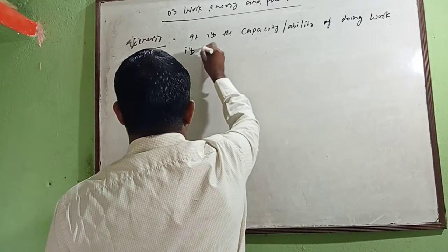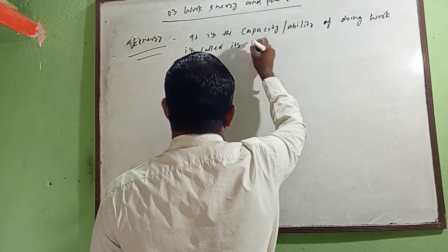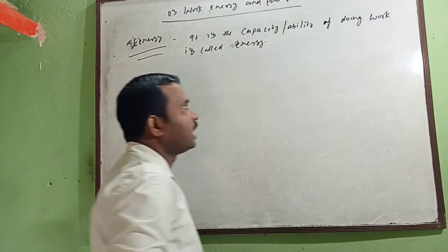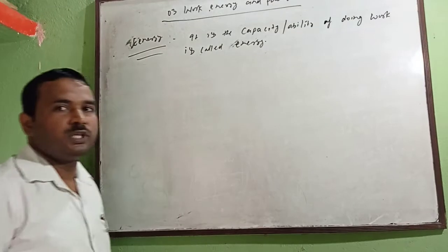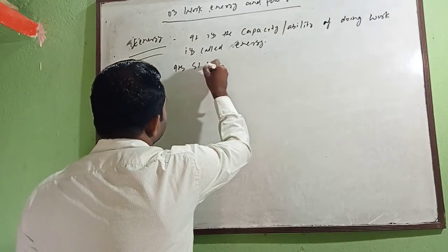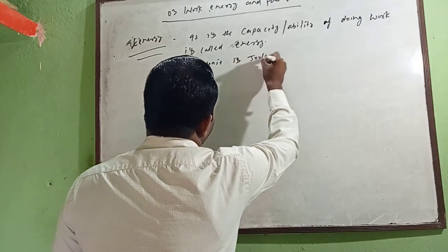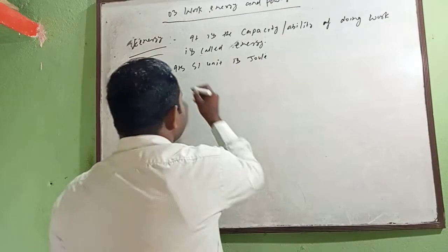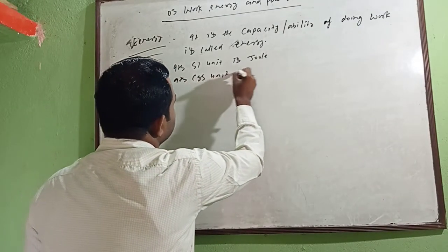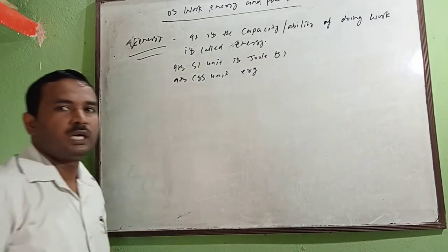Very good. And its SI unit is joule. Its CGS unit is erg.